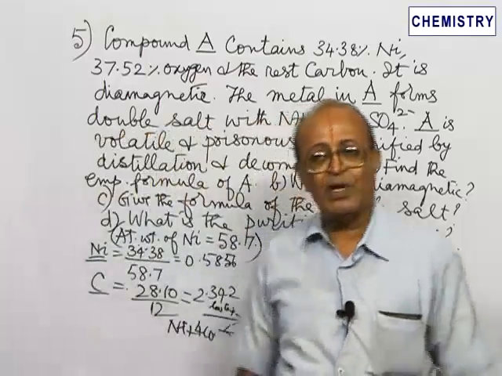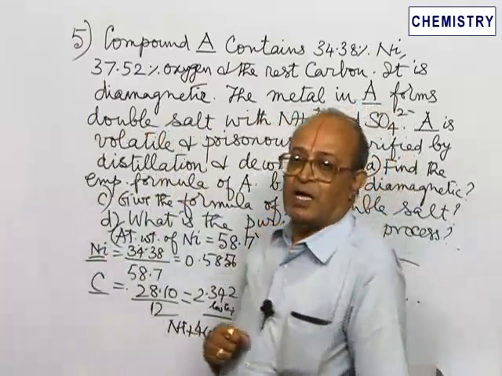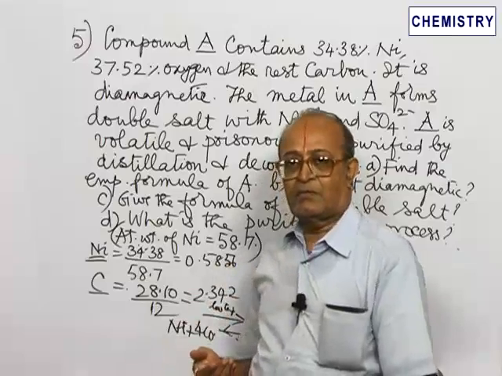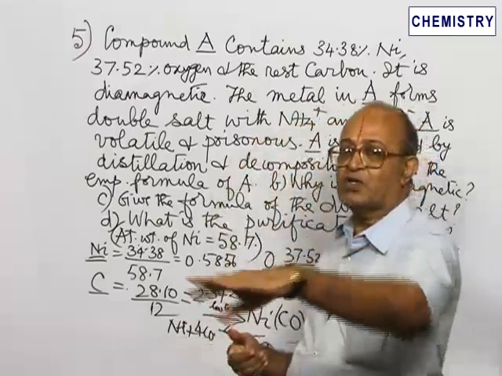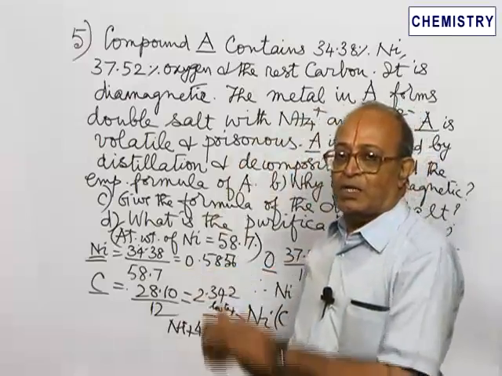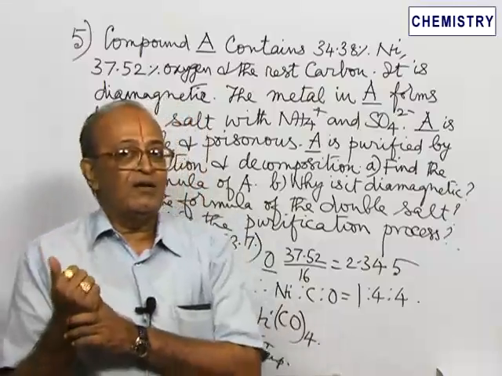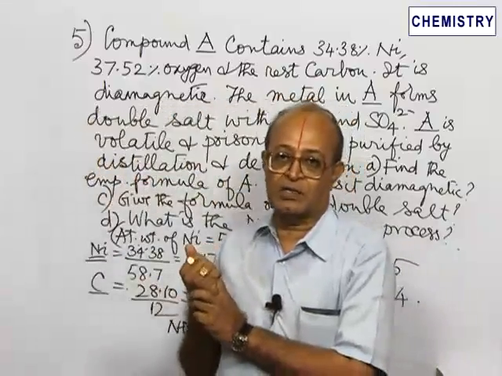And this particular reaction is very important because whenever nickel ore is present, cobalt is also present along with it. So this is a method of separating nickel from cobalt.